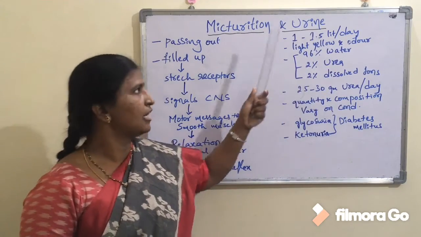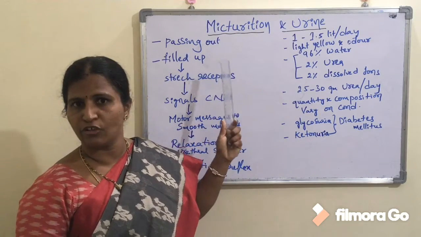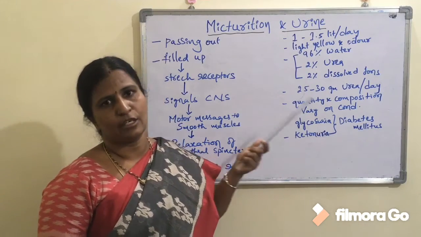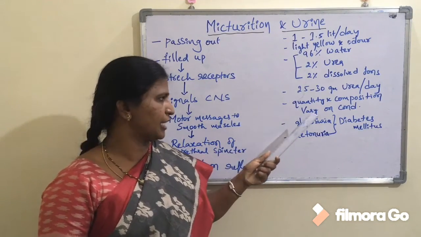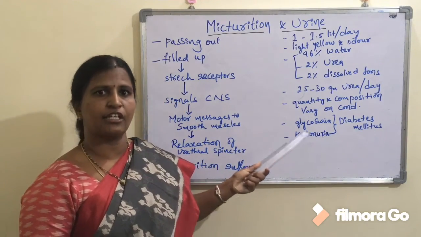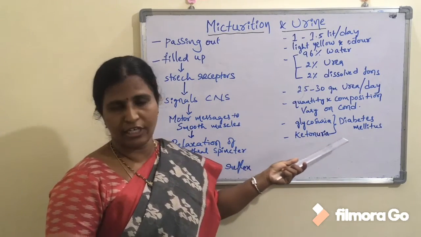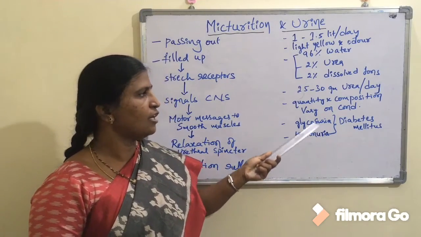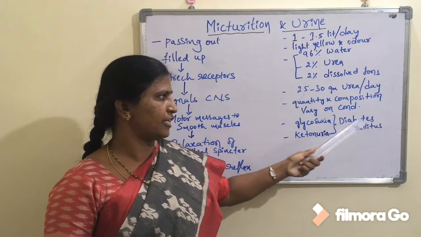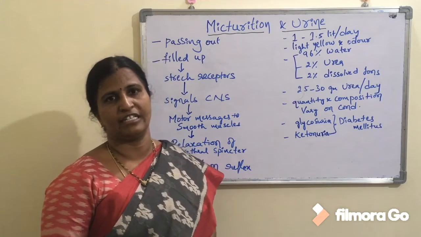The analysis of urine helps in diagnosing certain disorders which are related to the kidneys. For example, if the concentration of glucose in urine is increased, the condition is known as glycosuria, and if the percentage of ketone bodies is increased, it leads to a condition known as ketonuria. Glycosuria and ketonuria are observed in a disease known as diabetes mellitus. It is indicating diabetes mellitus.